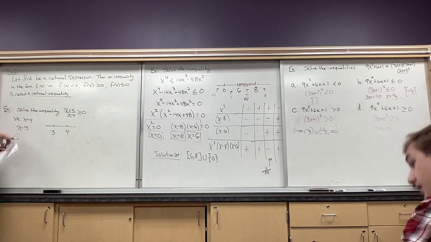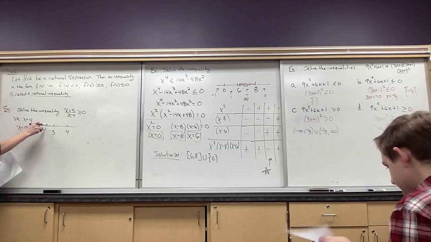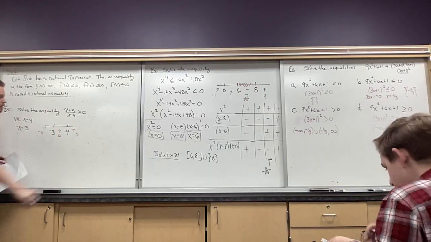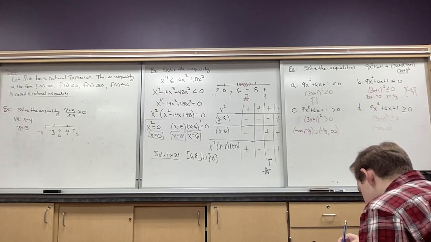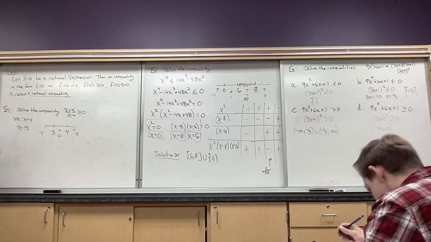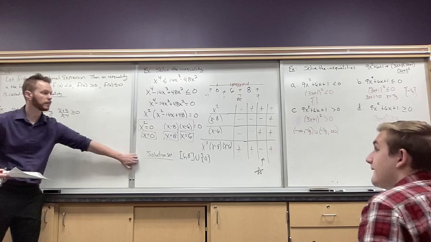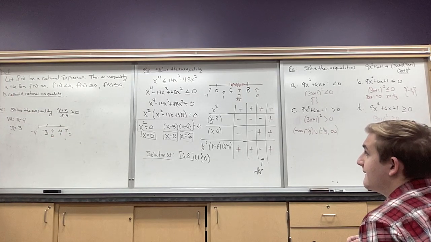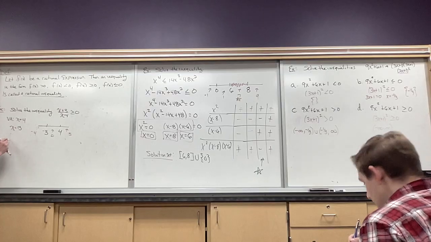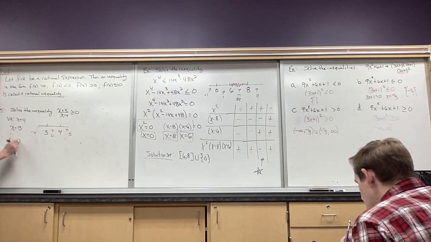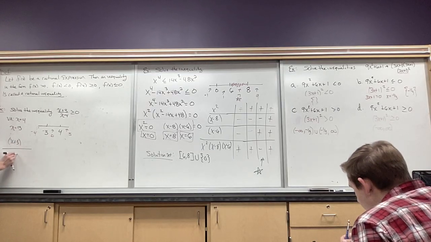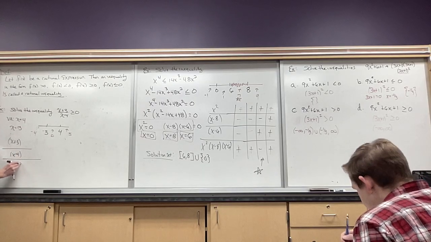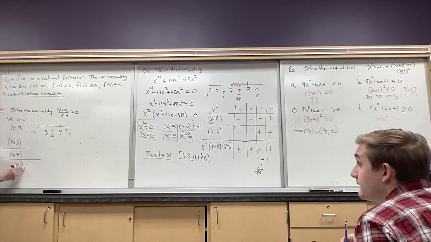And we're just going to pick numbers. So here's what I picked. I'm going to pick up here -4. I'll pick 0 again. And then I'll pick 5. Same principle. I'm going to use the sign method over here, okay, to figure out when this is greater than 0. Okay? So let's see. We have an x plus 3. We have an x minus 4. And then we're going to divide them at the end.